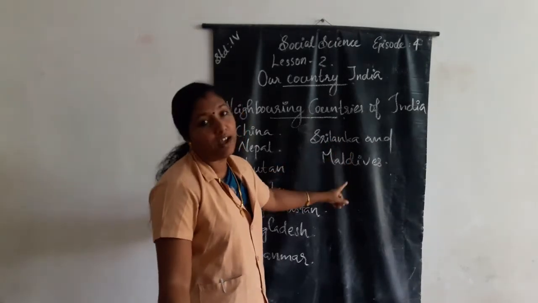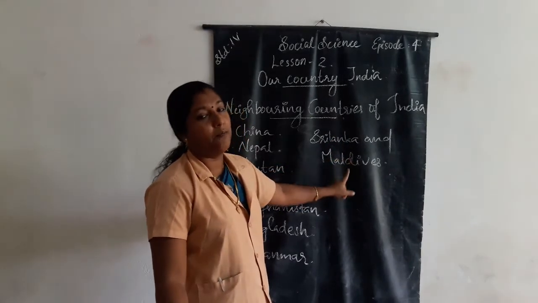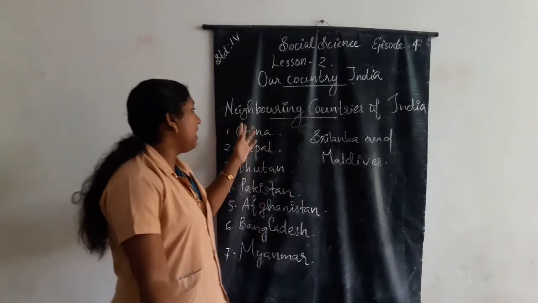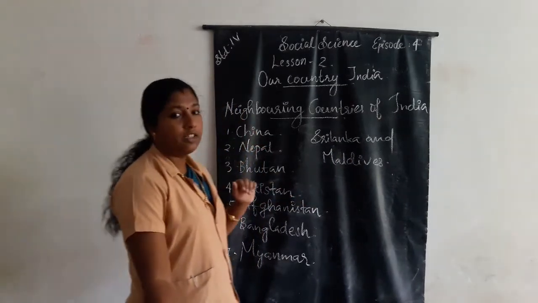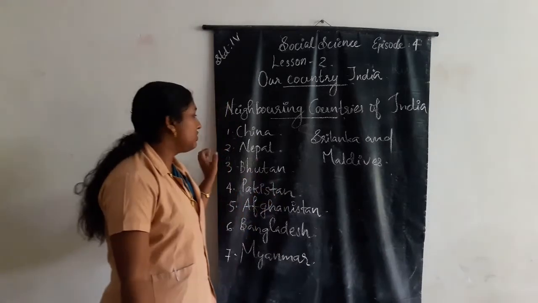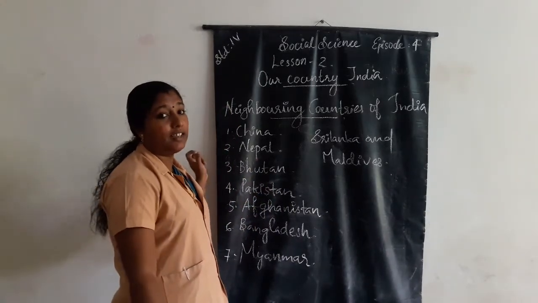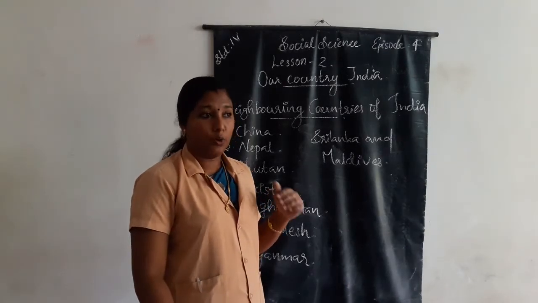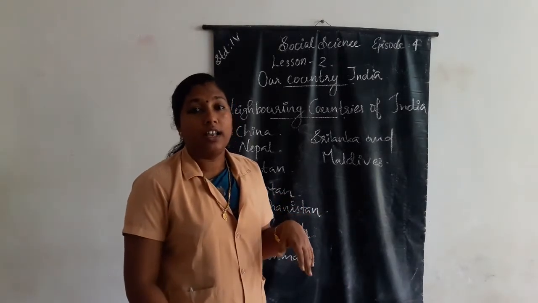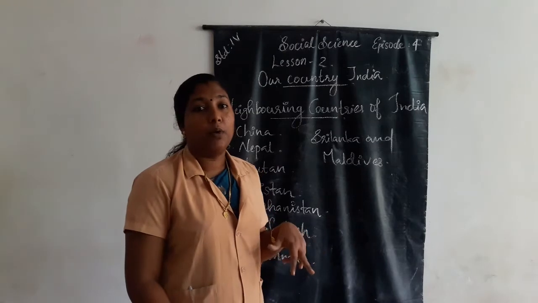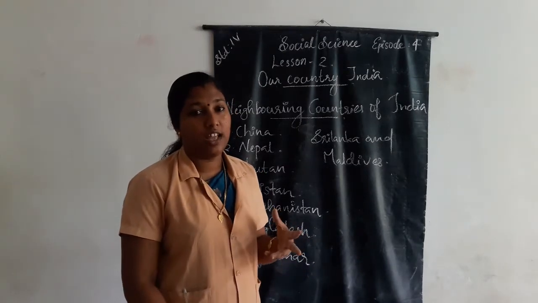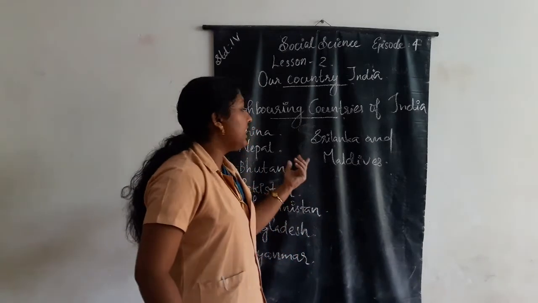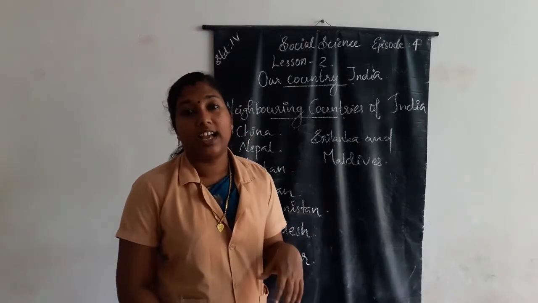Sri Lanka and Maldives. Once again, there are 7 neighboring countries of India: China, Nepal, Bhutan, Pakistan, Afghanistan, Bangladesh and Myanmar. And also there are 2 islands that lie in the neighborhood of India. Which are they? Sri Lanka and Maldives.